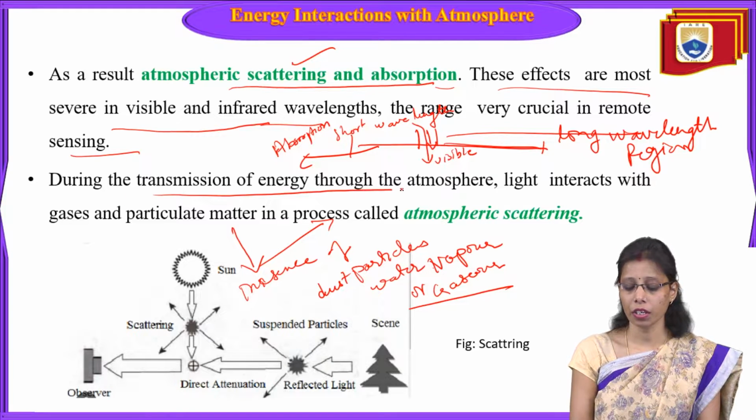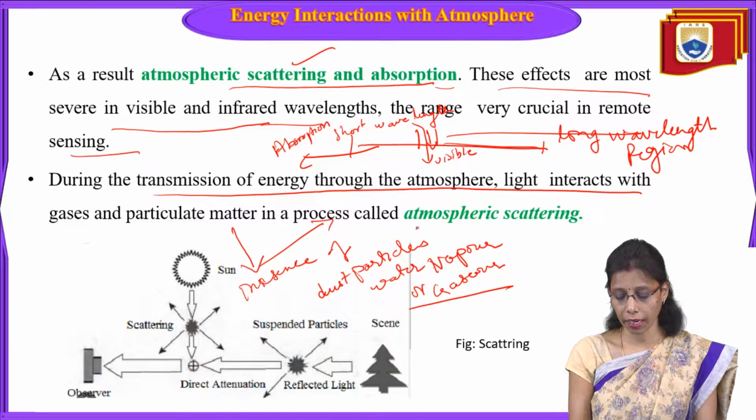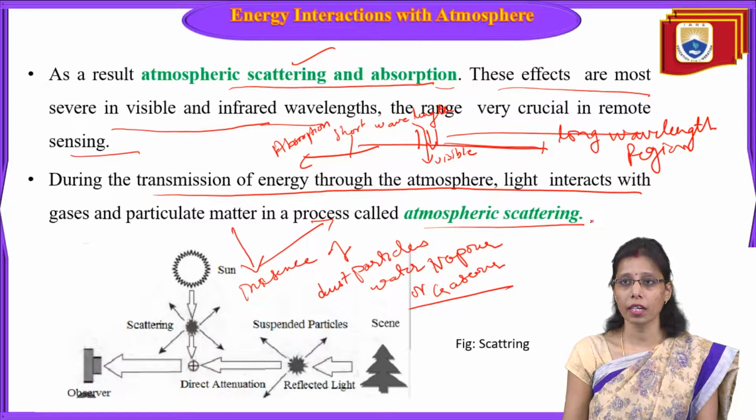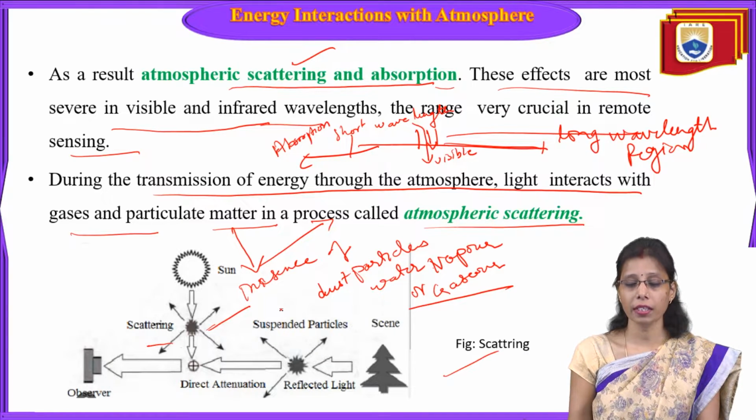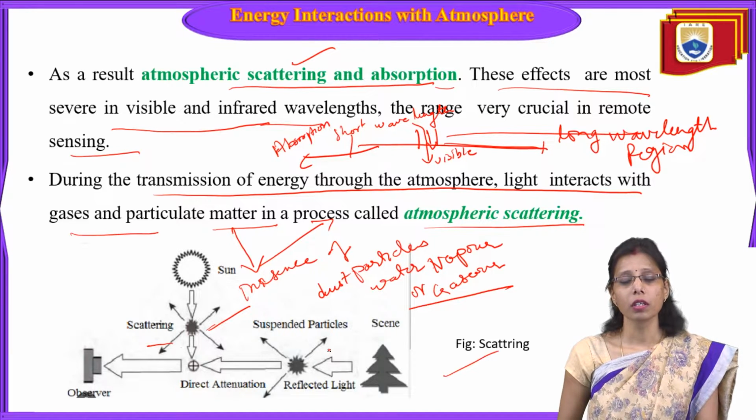During the transmission of energy through the atmosphere, light interacts with gases and particulate matter in a process called atmospheric scattering. This image is about the scattering. When sunlight falls, due to the presence of dust particles or gases, scattering will take place. Scattering means deviating the light from its path. Suspended particles present in the atmosphere will also deviate the path of the electromagnetic radiation.